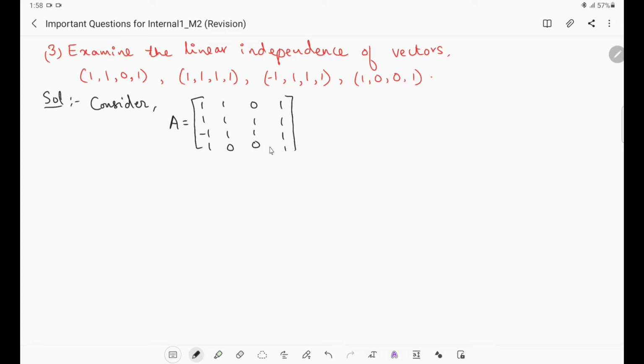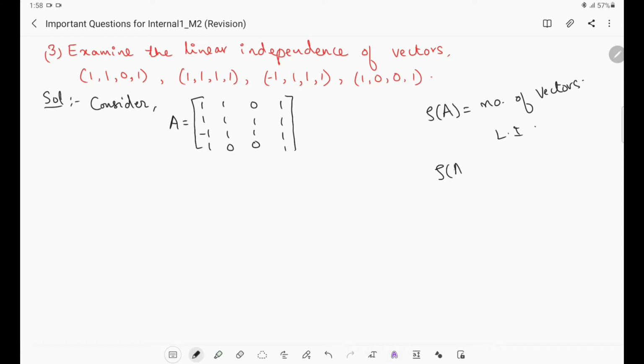So after writing this, what we have to do? We have to reduce this matrix to row echelon form. First we form the matrix by writing the vectors as the rows of that matrix. Then reduce this matrix to row echelon form. After reducing this to row echelon form, find the rank, right? Find the rank of A. If the rank is equal to the number of vectors, then the vectors are said to be linearly independent.